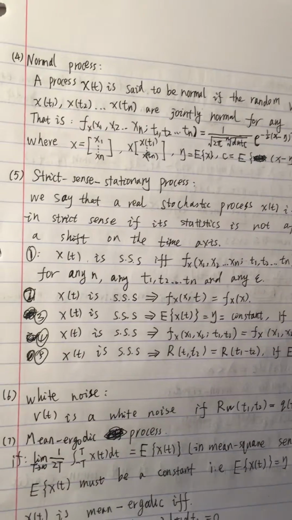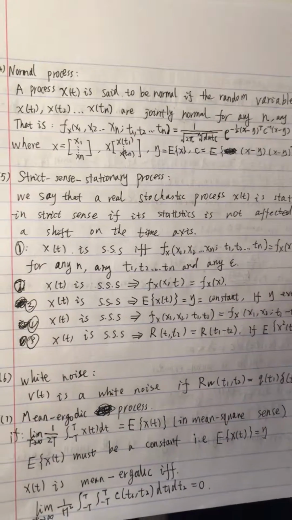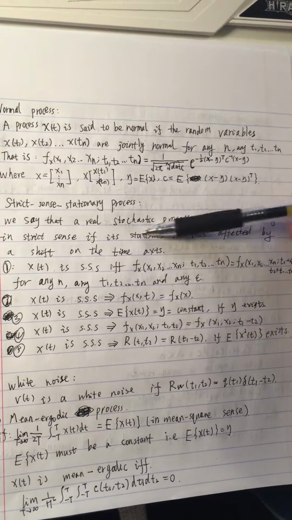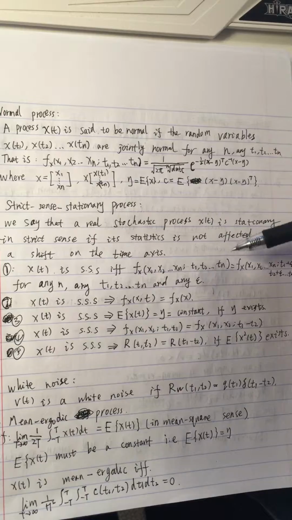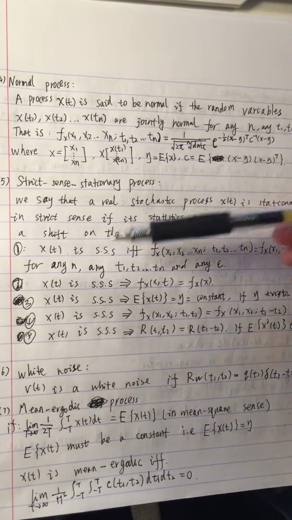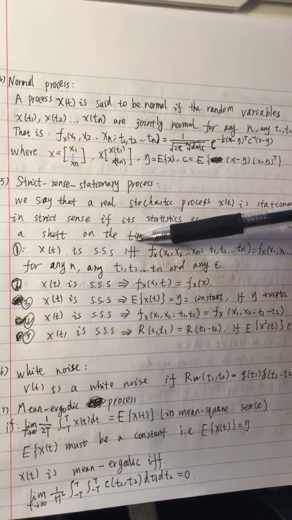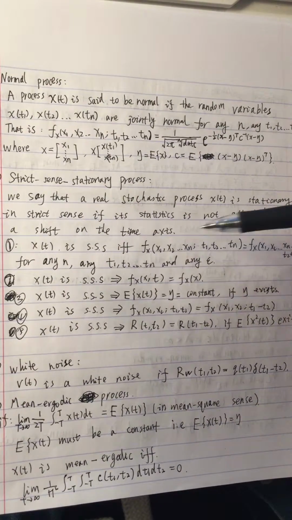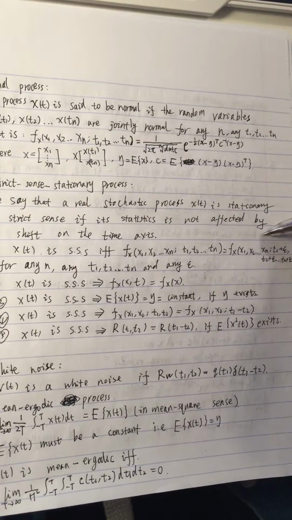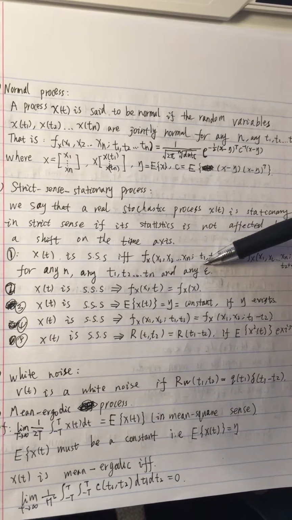So the fifth, the strict-sense stationary process. We say that a real stochastic process X(t) is stationary in the strict sense if its statistics are not affected by a shift on the time axis. So that means we can easily find that for this fifth condition, X(t) is SSS if and only if the f_X of this is equal to f_X of this one for any n, any t1 to tn, and any shift.